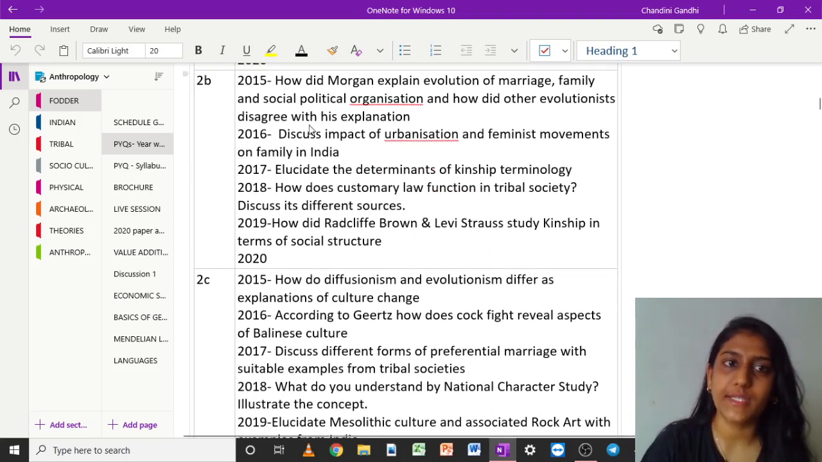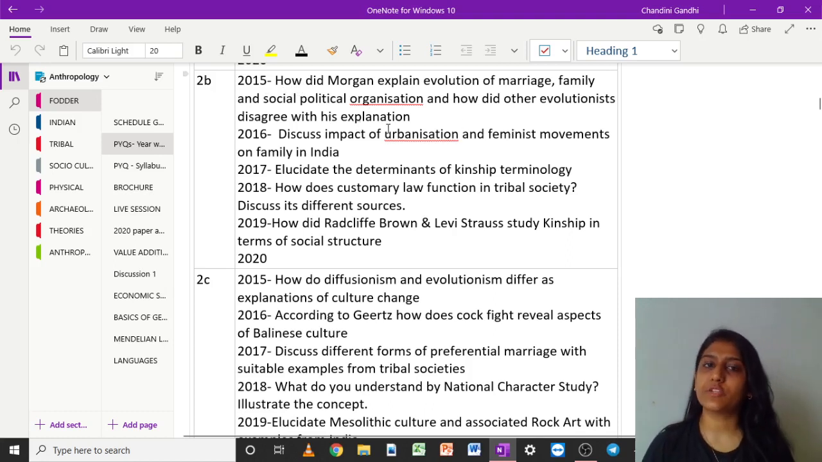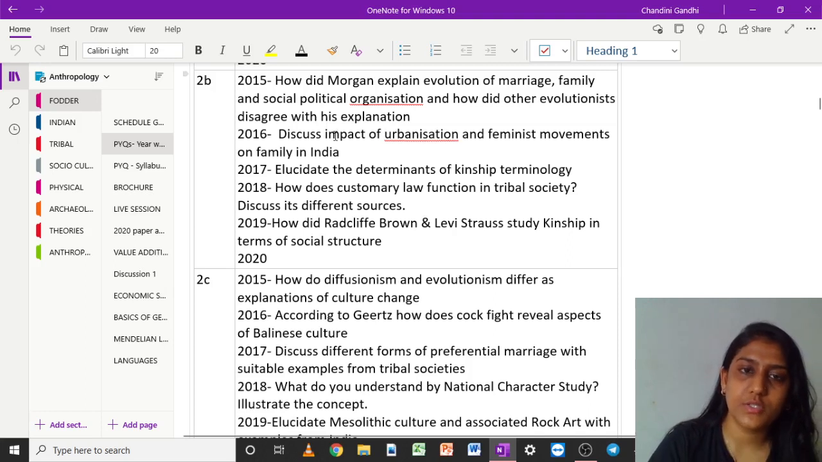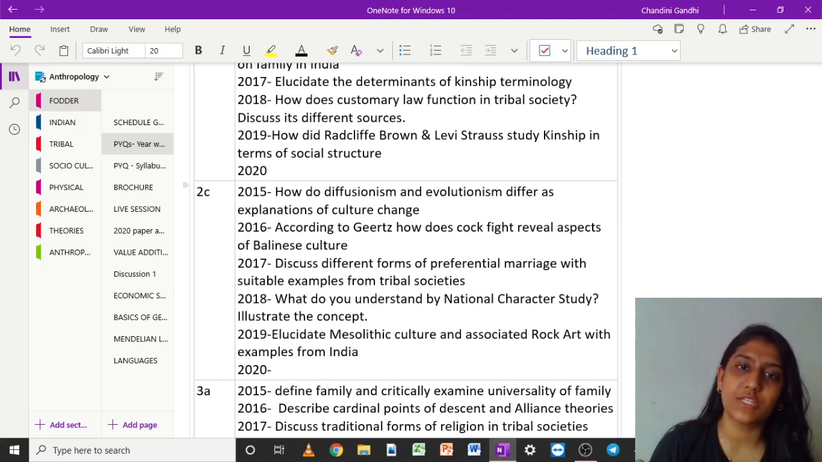So in 2B, if we look at 2015, we had seen the question which says, how did Morgan explain evolution of marriage, family and social political organization, and how did other evolutionists disagree with his explanation? Again, this is from the marriage, family, kinship part, right? So unit 2, 2.3 onwards. And discuss impact of urbanization and feminist movements on family in India. So again, this is family part. Then we have kinship, then customary law, which is political organization. Then Radcliffe-Brown and Levi-Strauss study kinship. Now in 2019, they had been specific from the kinship part, which is related to two anthropologists' study, right?